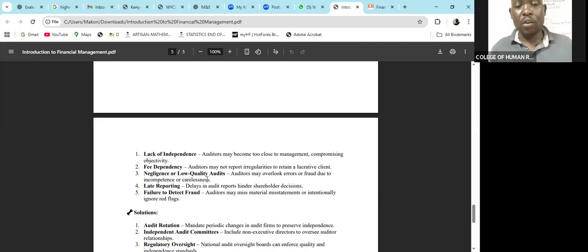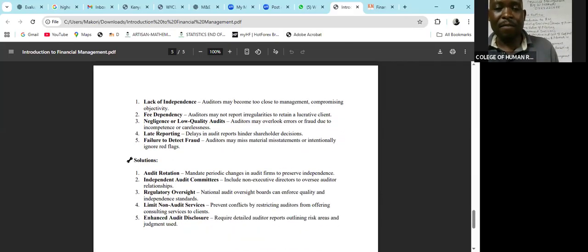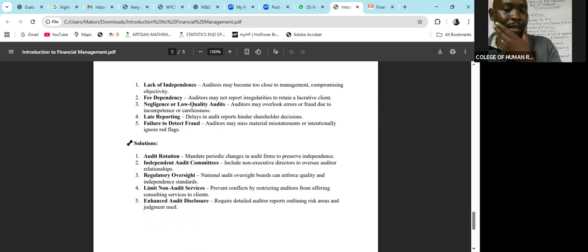Negligence or low quality audits, where they overlook some errors and frauds, and late reporting and failure to detect fraud. You have given these people a lot of money to detect fraud, but at the end of the day, they ignore all the red flags, and then they give a very clean bill of health. Then that becomes a problem.